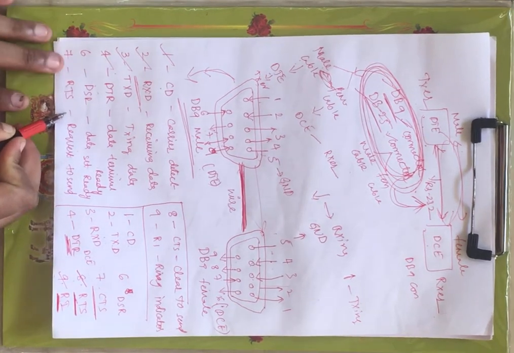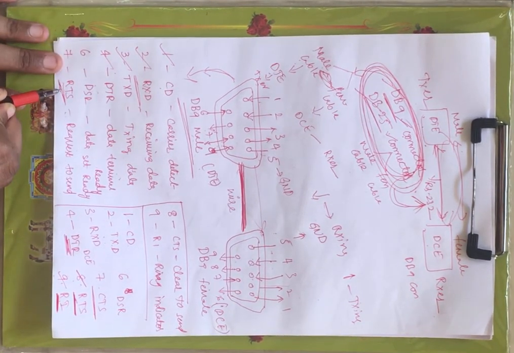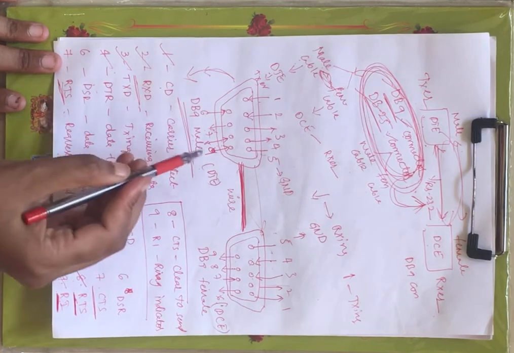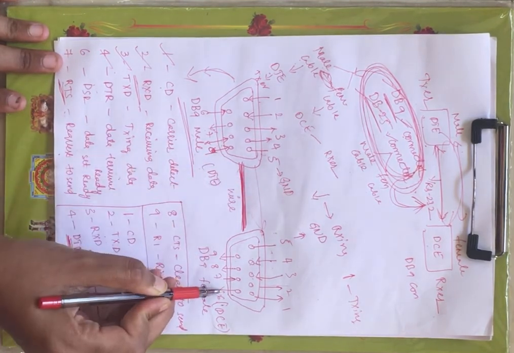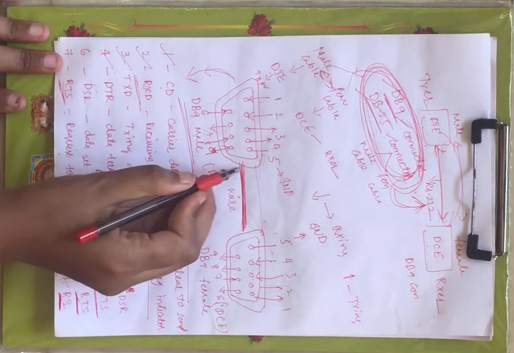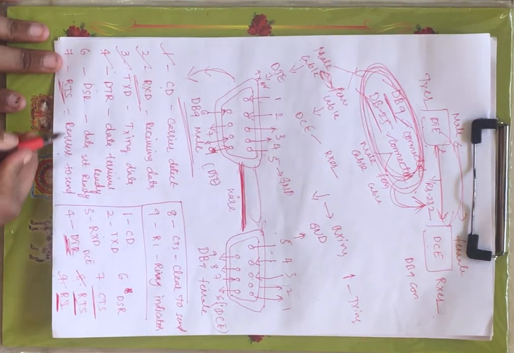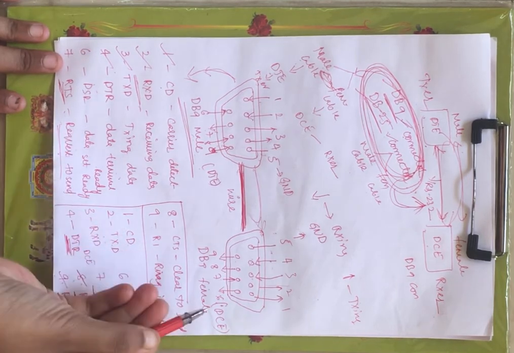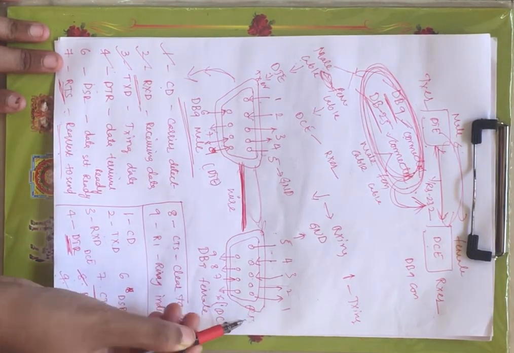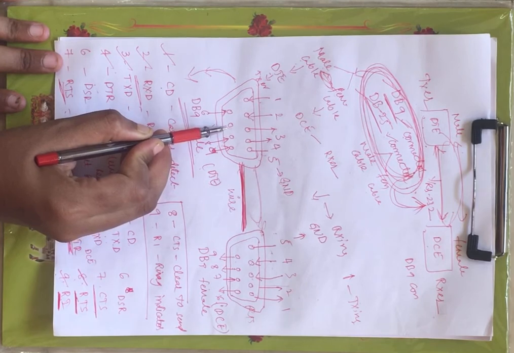The seventh pin is nothing but RTS, request to send. That means you are requesting the DCE to send the data, right? Similarly here also you have RTS, that means you are requesting the male to send the data.